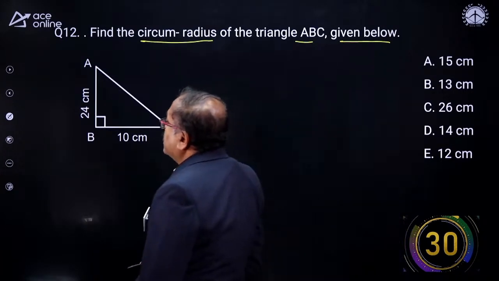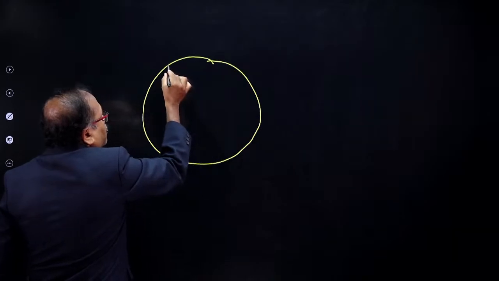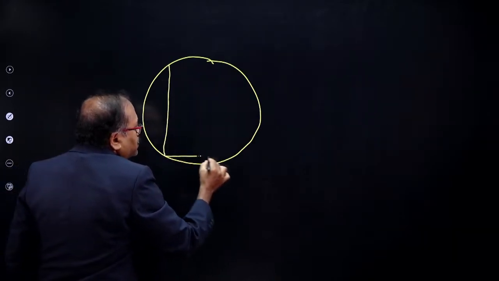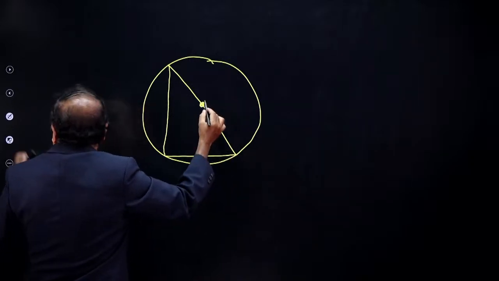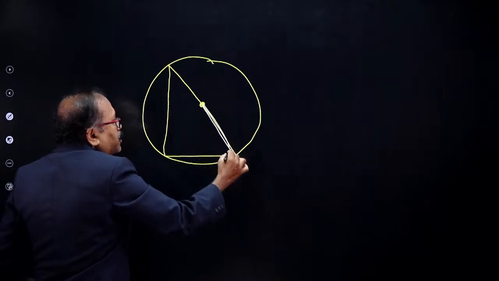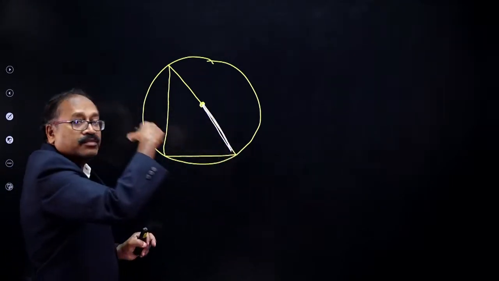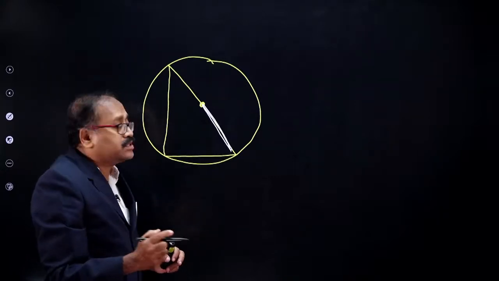What is circumradius? We know that there is a circle in which the largest triangle fits. This radius is the circumradius. The inradius is different, the circumradius is different.